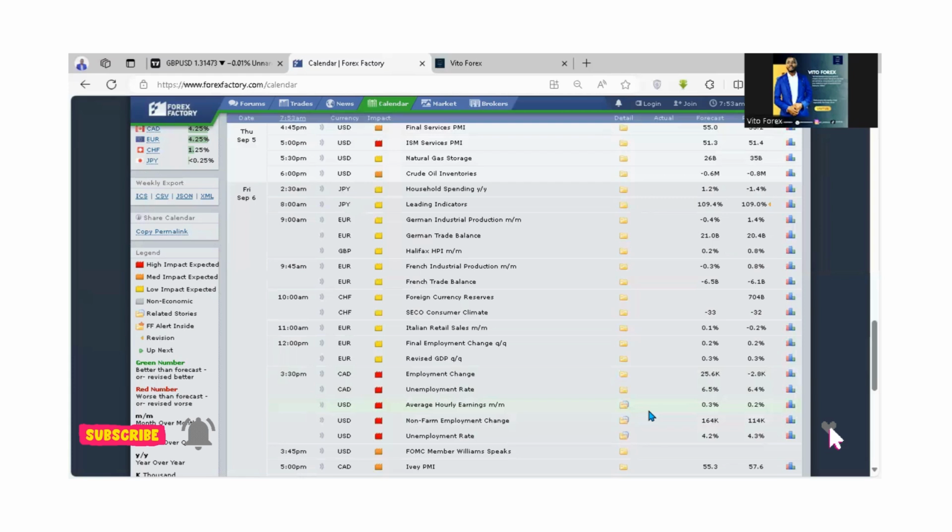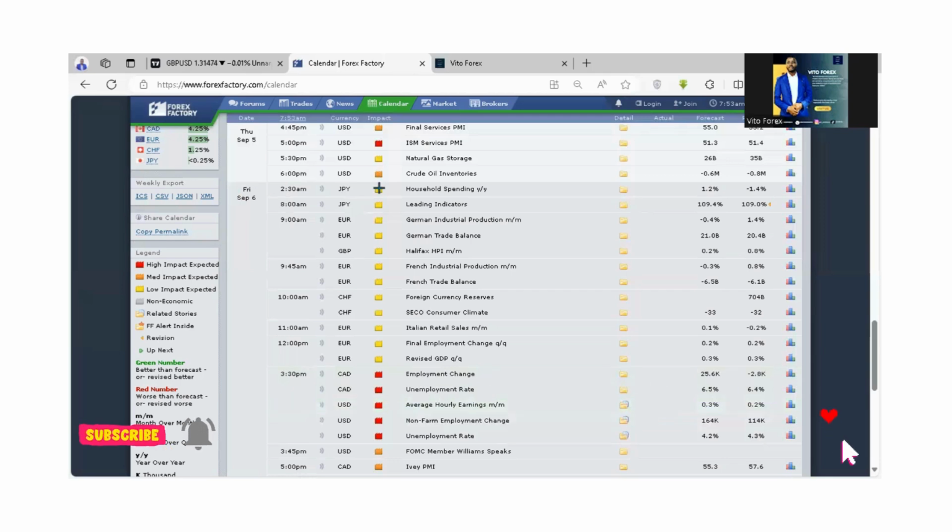Okay, now when it comes to the unemployment rate, with a 4.3 as our previous and the 4.2 as our forecast, if we have a 4.3, this is something greater than what is forecasted. Now when it comes to unemployment rate, it means that more people now are unemployed, which is not good for the economy. But if at all it's a 4.1, this is showing that the unemployment rate is reducing. Unemployed people are reducing, so this is something good for the economy.